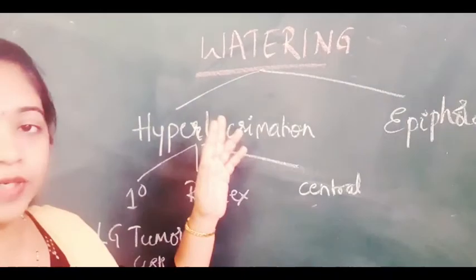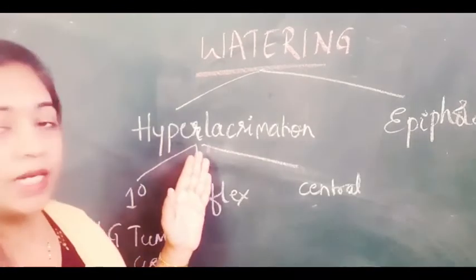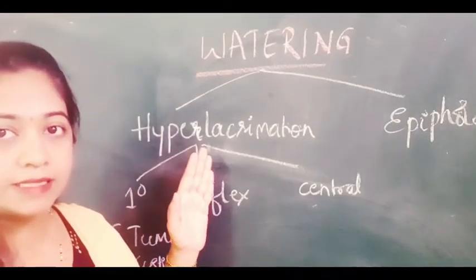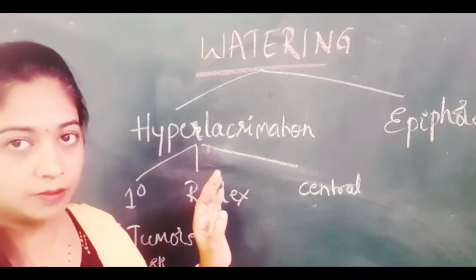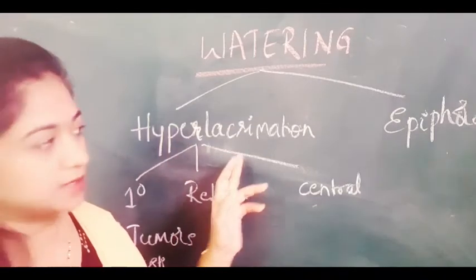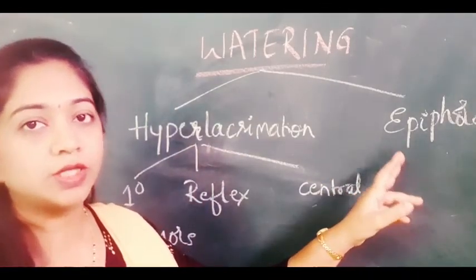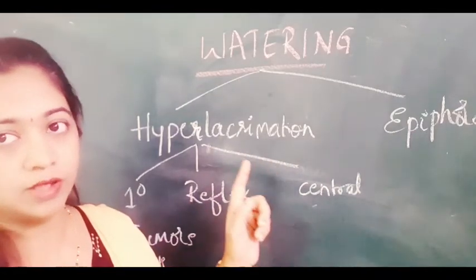So the causes of watering can be divided into either hyperlacrimation or epiphora. Hyperlacrimation is where there is excess secretion of the tear film. The drainage system is intact, but there is excess secretion of the tear film, thereby leading to watering of the eyes. In epiphora, there is obstruction to the drainage system. So for this, you need to know about the physiology and the anatomy of the lacrimal apparatus.